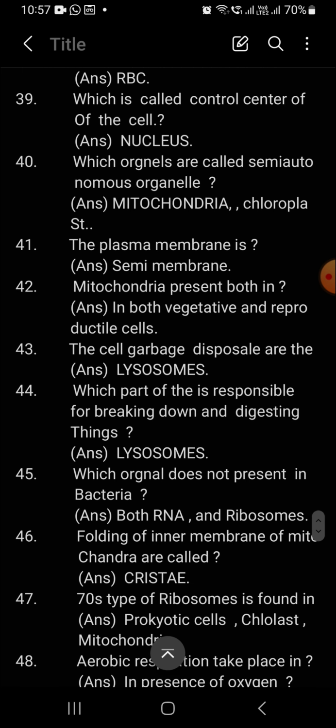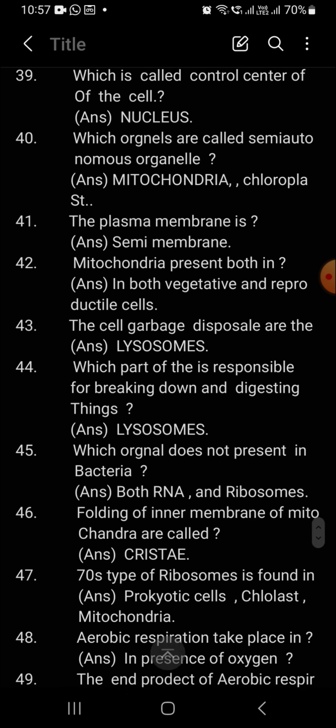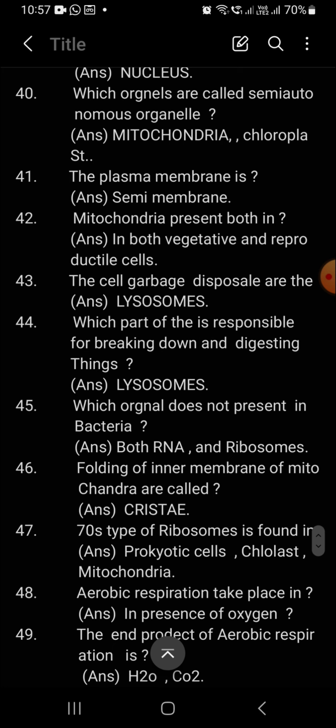The next question. Which is called the control center of the cell? So that is the nucleus. Nucleus is the master of the cell. It will store all the genetic information and control what organelles are present in the cell. He is a master. Next, which organelles are called semi-autonomous organelles? So mitochondria and chloroplast, these are the semi-autonomous.